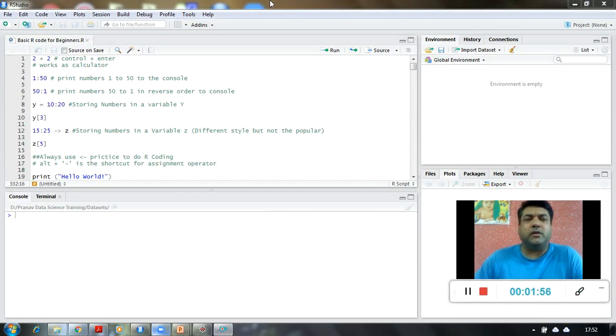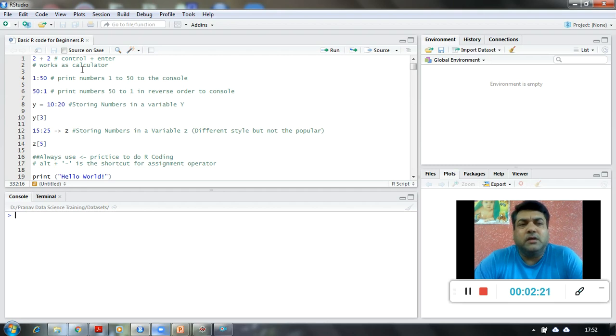I'm creating it particularly for the beginners: the beginners for data science, the beginners for this language R, or the beginners in the overall programming arena. Those who are non-IT guys, for them it is going to be very helpful.